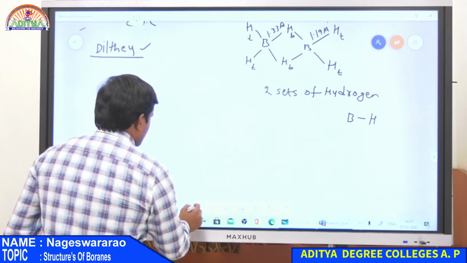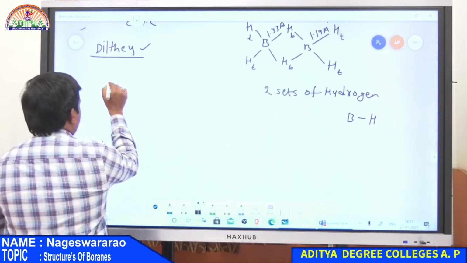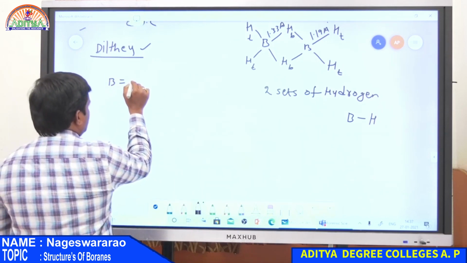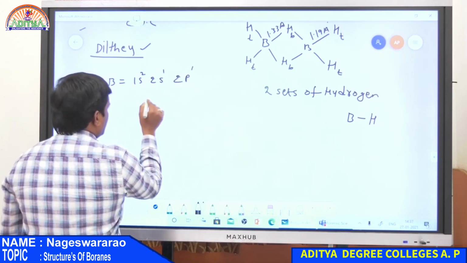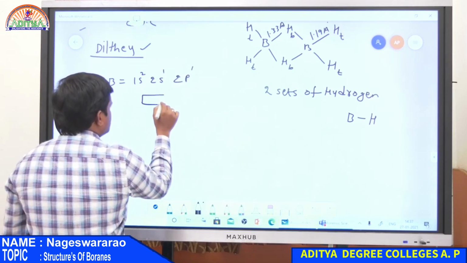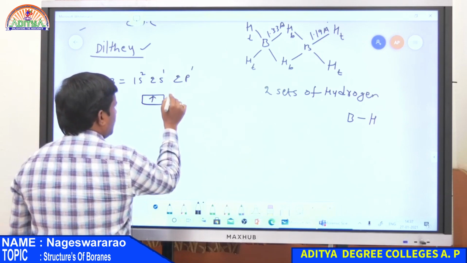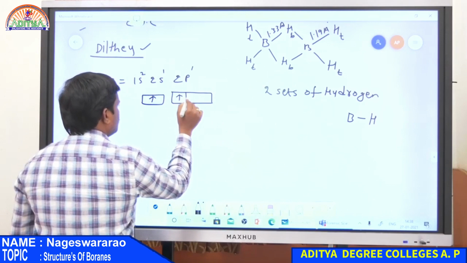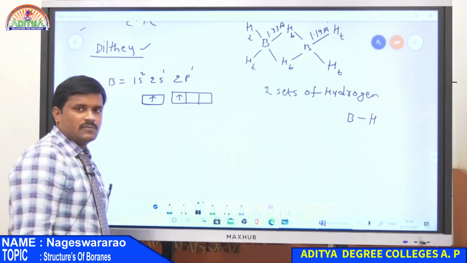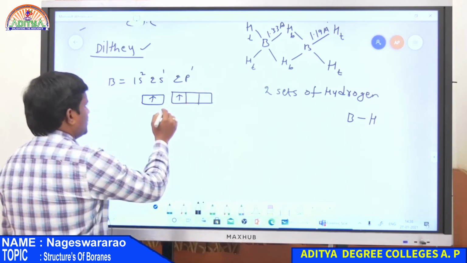So in the case of BH3, boron has the configuration 1s2, 2s2, 2p1. Therefore the outer electronic configuration is 2 electrons in the 2s orbital and 1 electron in the 2p orbital. This is the ground state.